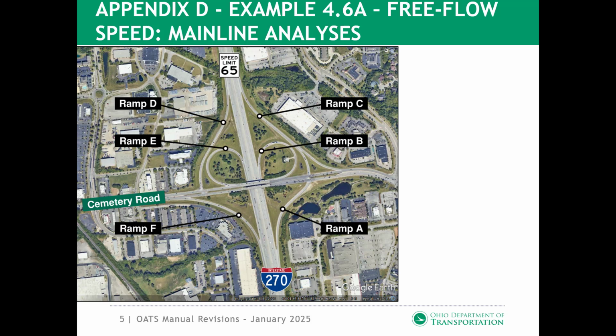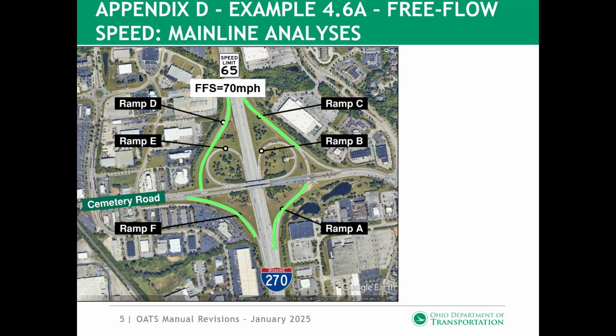Example 4.6a, free flow speed mainline analyses, is included in Appendix D. This example shows how to determine the free flow speed for the mainline and ramps at the I-270 and Cemetery Road interchange in Hilliard, Ohio. This interchange has 4 diamond-style ramps and 2 loop ramps. The freeway free flow speed is determined by adding 5 miles per hour to the posted speed limit. The free flow speed of I-270 is 65 miles per hour plus 5 miles per hour, which equals 70 miles per hour.